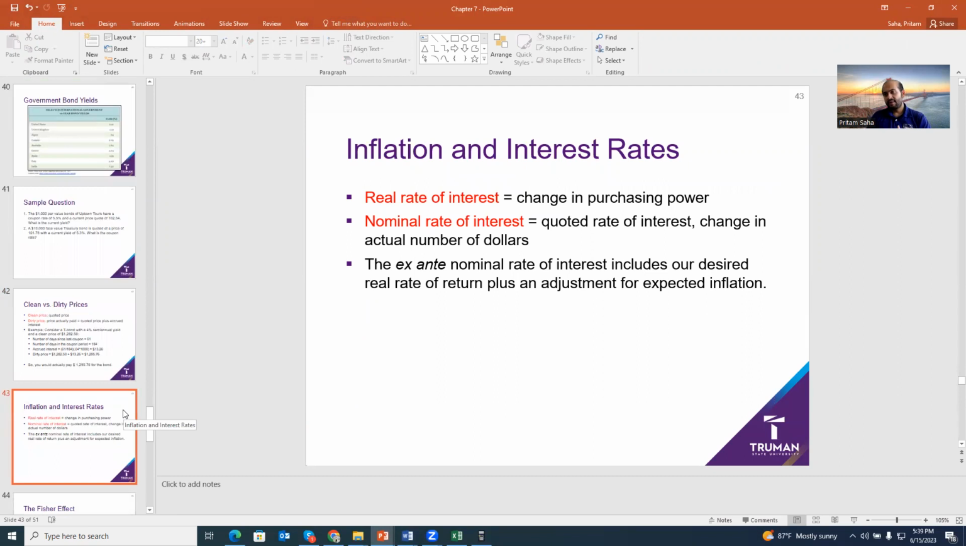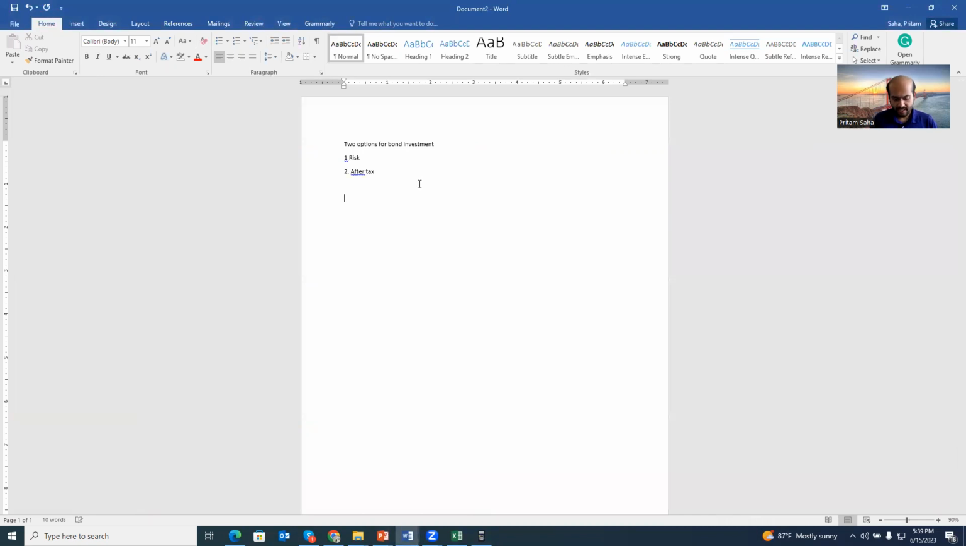Now let's talk a little bit about the components of interest rate. When you say interest rate, it has so many components, but if we only restrict our knowledge to the Fisher effect, it has only two components. One is called real rate, one is called inflation. What is inflation? Inflation means a persistent increase in the price level of a similar basket of goods over time.